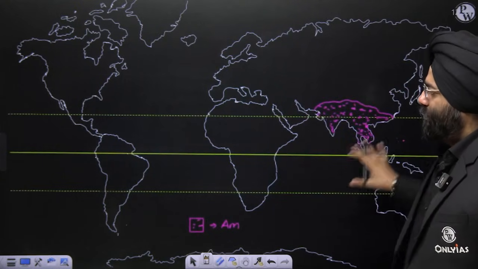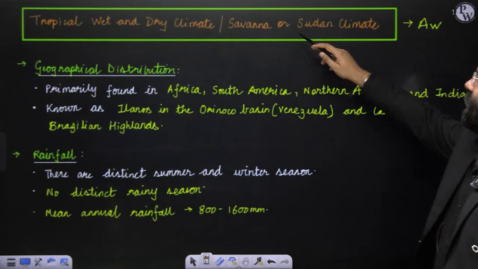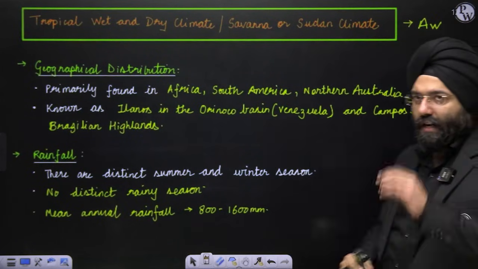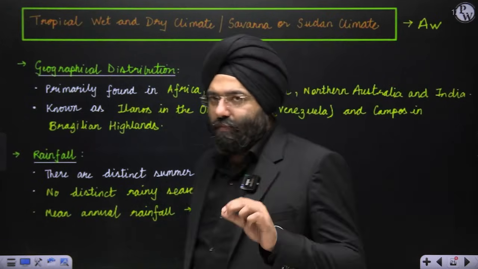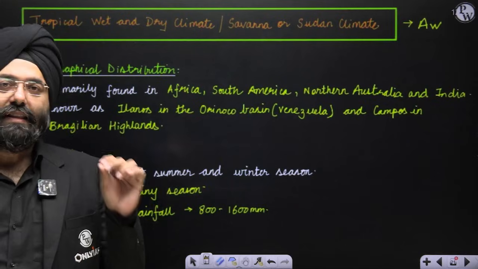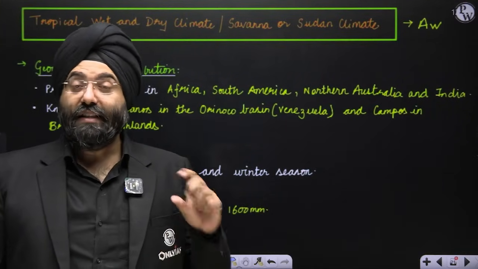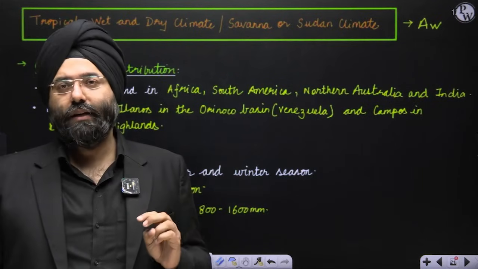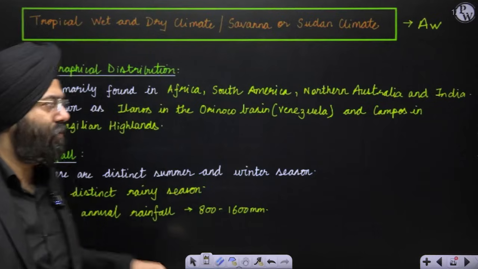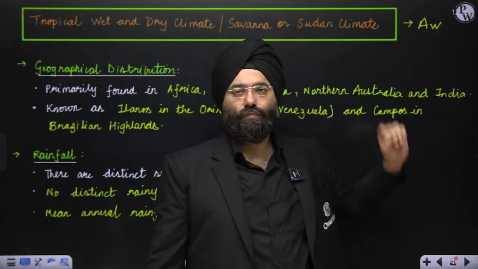We have done the map also, that is Am. Let's move on to the other, tropical wet and dry climate, Savannah or the Sudan climate. Please remember, this is referred to by Aw. Whenever the word Savannah comes, something should come to your mind very clearly: Savannah means tropical grasslands. These are alternative words which you might be asked. Savannah is a tropical grassland. It can also be known as Sudan type of climate. It can also be known as tropical wet and dry climate and is represented by Koppen as Aw.